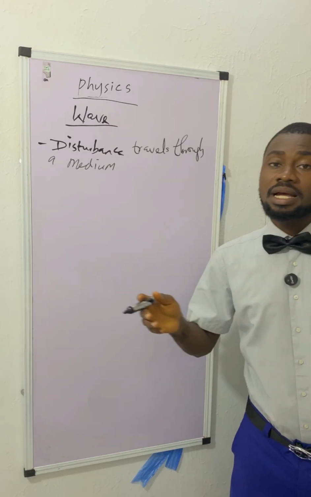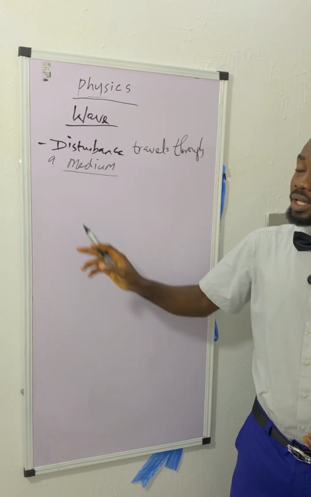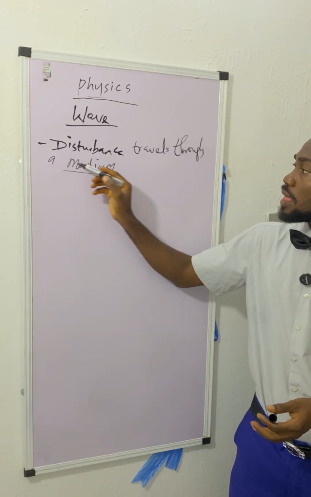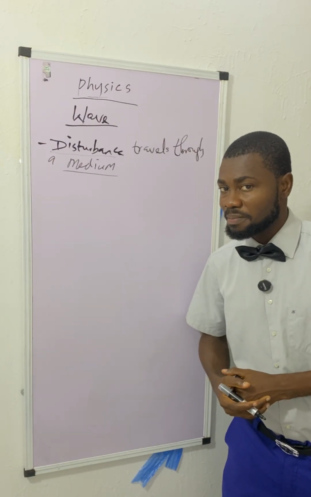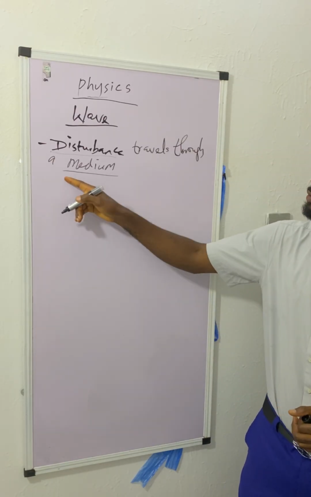And this medium can sometimes be called a material medium. What do we understand by this word medium? It's just a means of travel, a vehicle that transports wave. Wave is a disturbance, and the medium is a vehicle that transports wave. So, it travels through a medium,